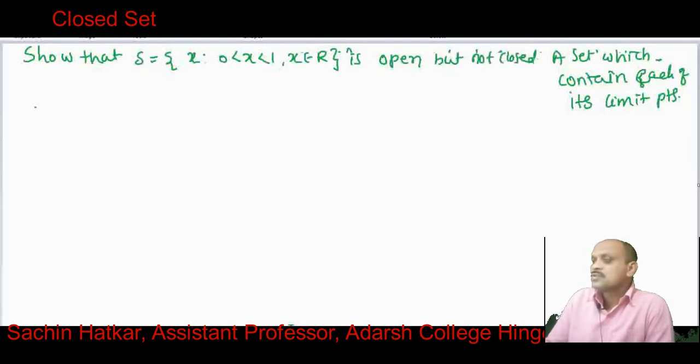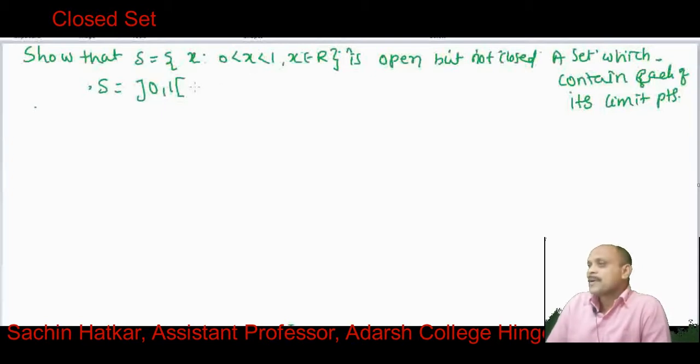Explicitly, S is the open interval (0, 1). This is obviously an open set; it contains a neighborhood of each of its points, and hence it is open.